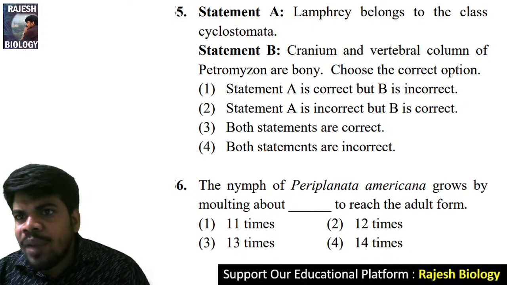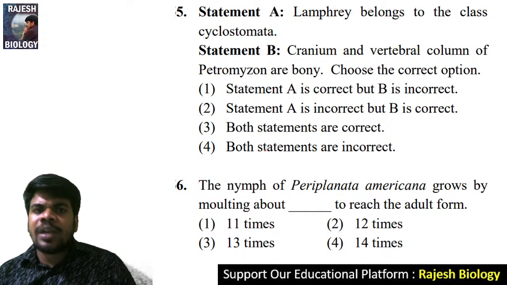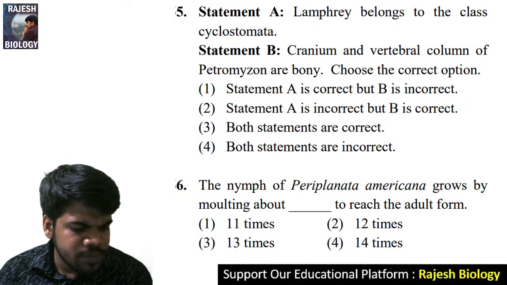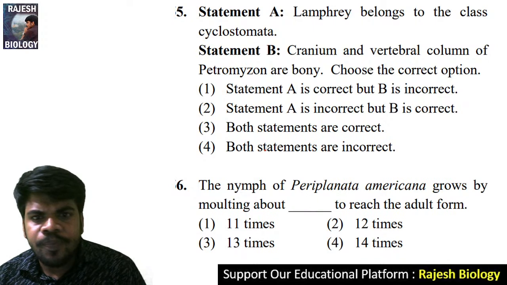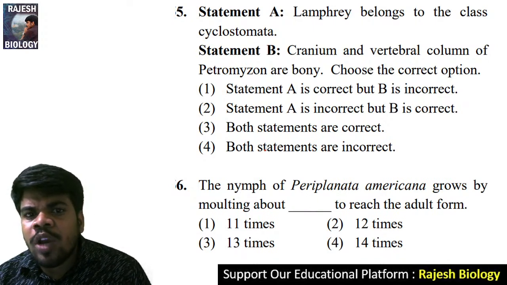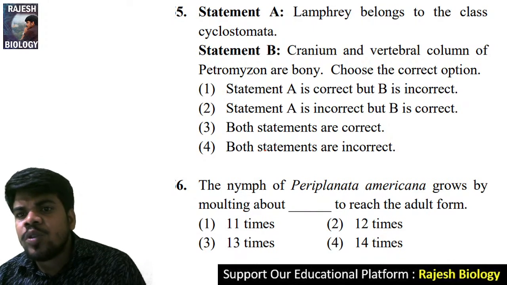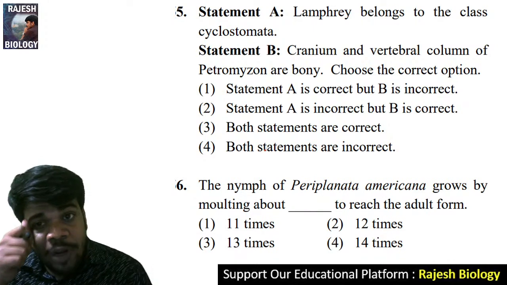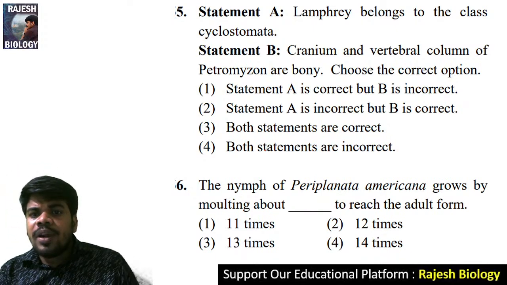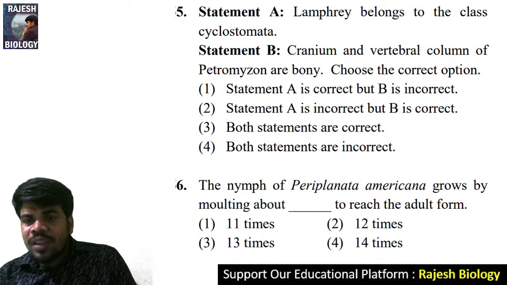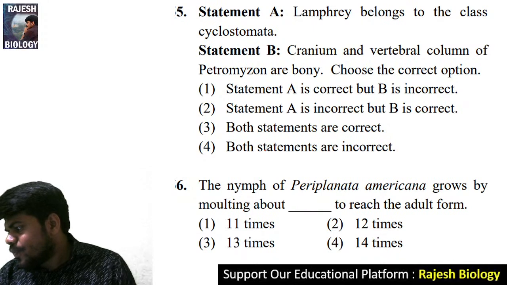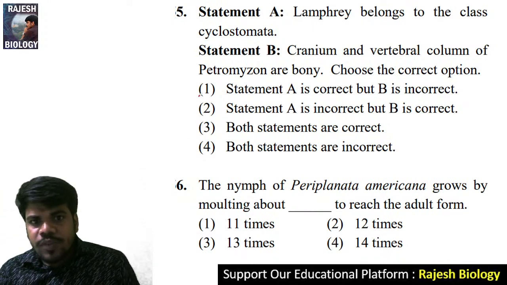Statement A: Lamprey belongs to the class Cyclostomata. Correct, that is right. Statement B: The cranium and vertebral column of Petromyzon are bony. Choose the correct option. Petromyzon also belongs to that class, but here there is no bony cranium or vertebral column. So statement A is correct, but B is wrong. Yeah, Meghana, you are right.